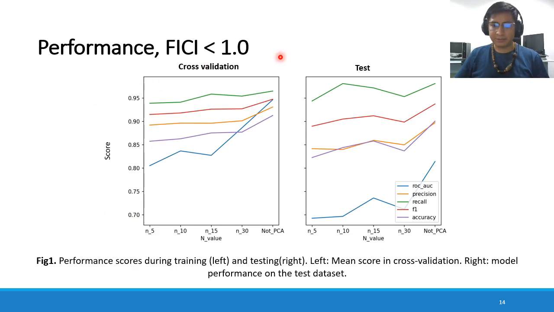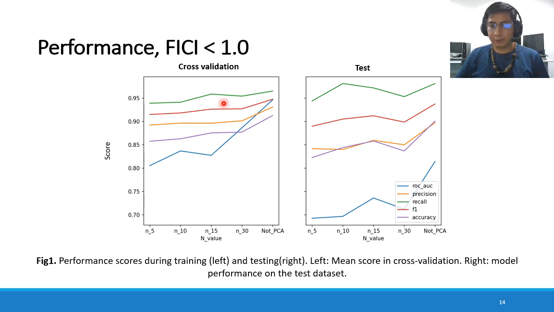So let's start with the performance with a threshold of 1.0. We see in both cases that performance without the use of principal component analysis has the highest values, and also that area under the ROC curve has a significant decrease during tests, which may indicate overfitting problems.